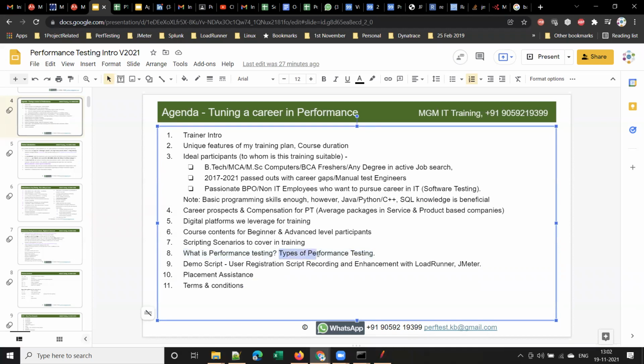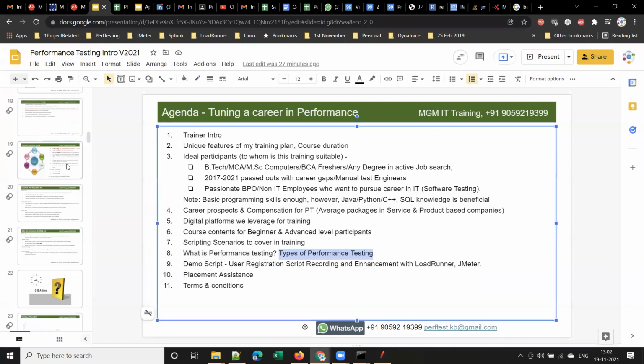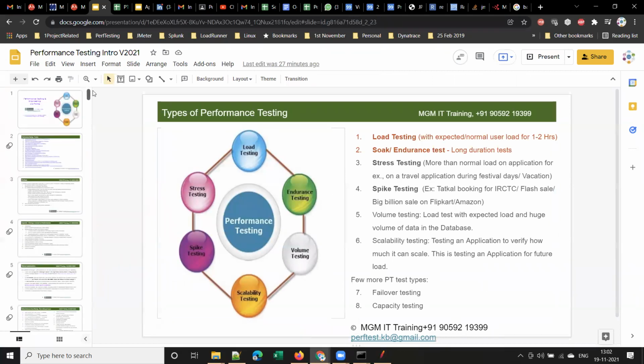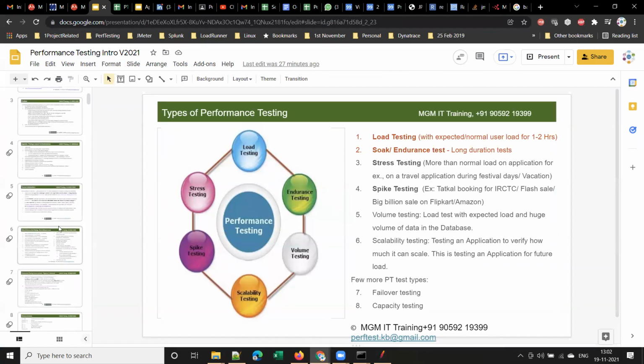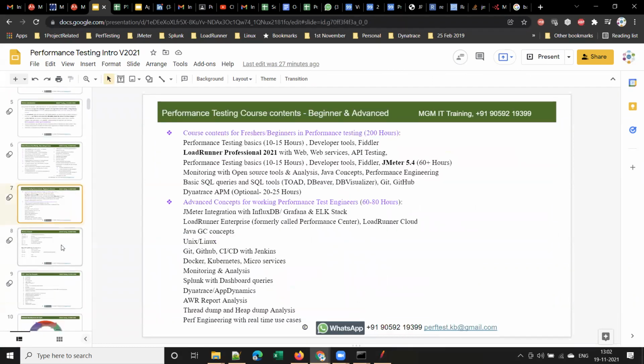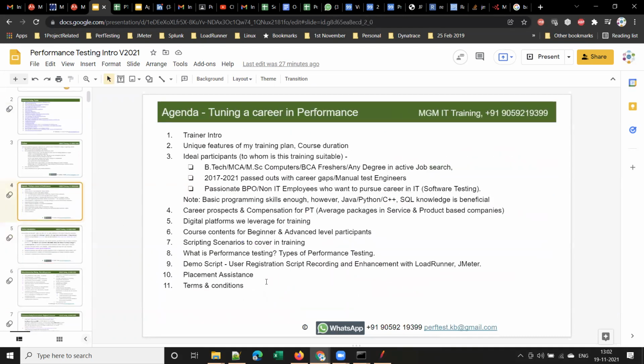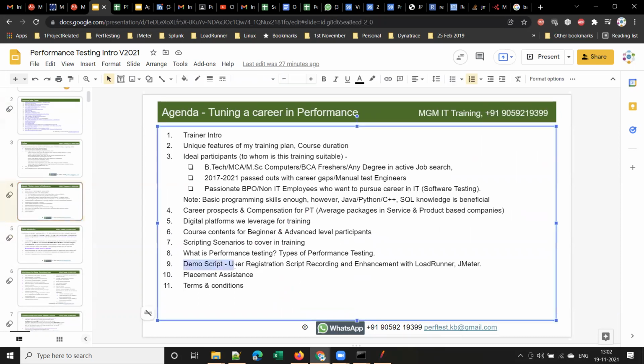And what are the types of performance testing? I will explain it in some other session, guys. It will take some time. These are the different types of performance testing. Let me quickly show you. I'll explain it in some other session. As we are running out of time, I will try to close it in the next 5 minutes. And in the next session, I'll show you how to create a script for user registration, and with both LoadRunner and JMeter, how to do the script enhancements as well.